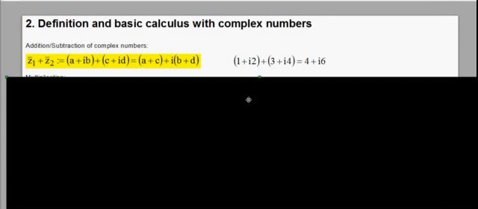This means if I have the first complex number, z1 equals a plus i times b, plus the second one, z2 equals c plus i times d, then first of all I add the real parts of the two complex numbers, a plus c, and then I separately add the imaginary parts, plus i times b plus d.